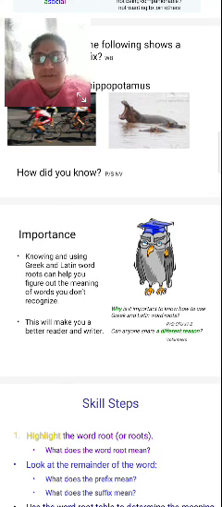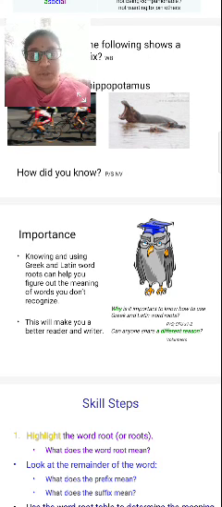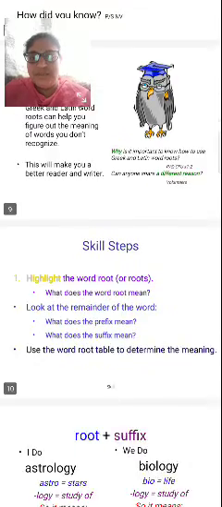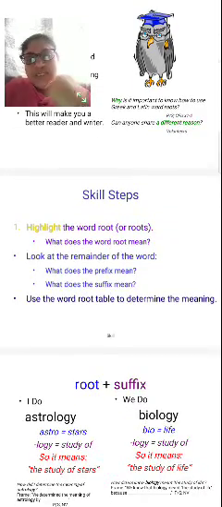Can anyone share different reasons? I'm asking you the question. These will make you a better reader and a better writer, ma'am. So that's why you have to learn the roots, compulsory, right? Next are the skill steps, ma'am. Highlight the word root or roots.